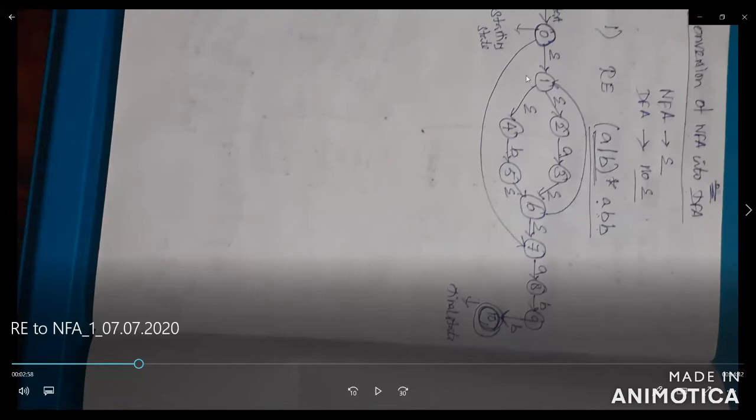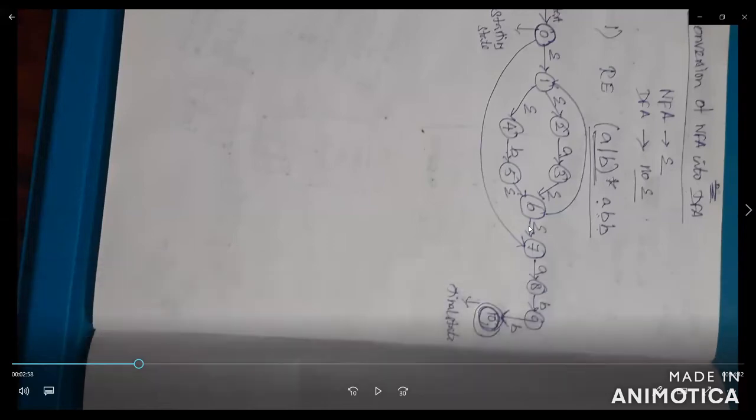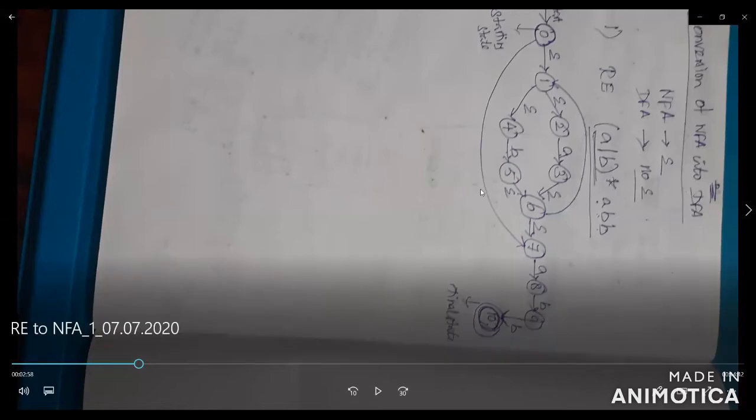The starting state is 0 and the final state is 10. The input symbols are A and B. The transition function moves from one state to another. So these are the 5 tuples. Okay, it's clear.